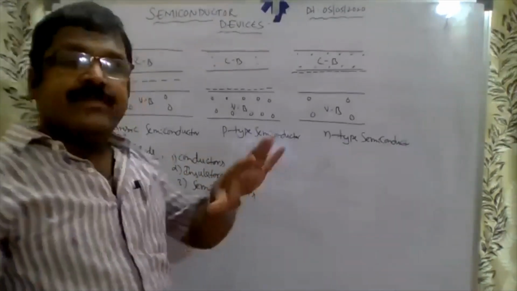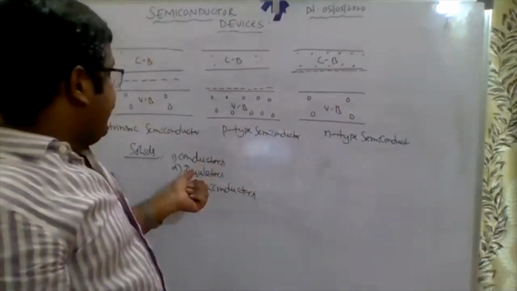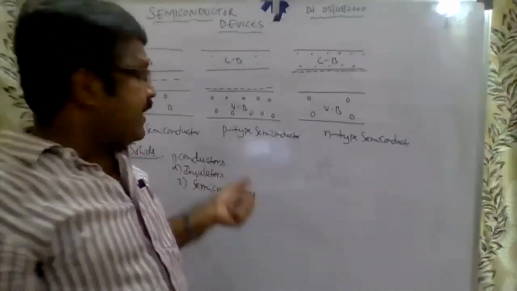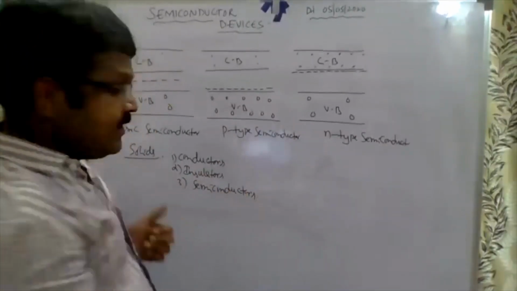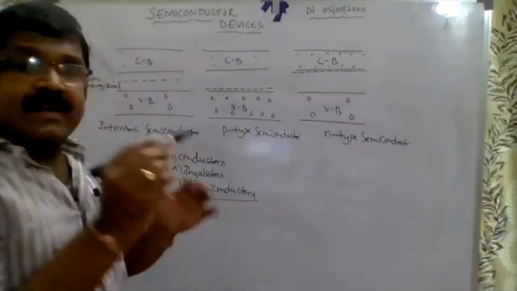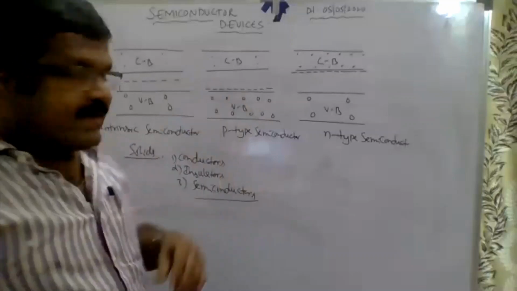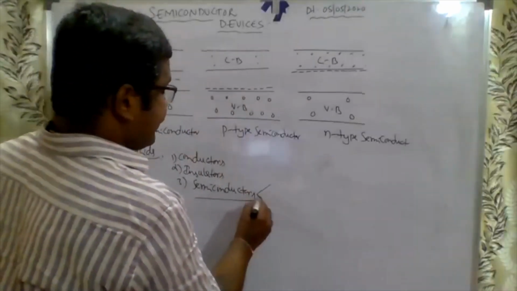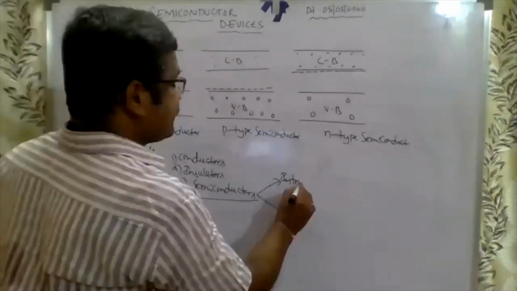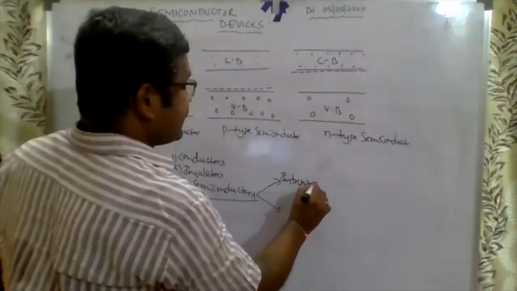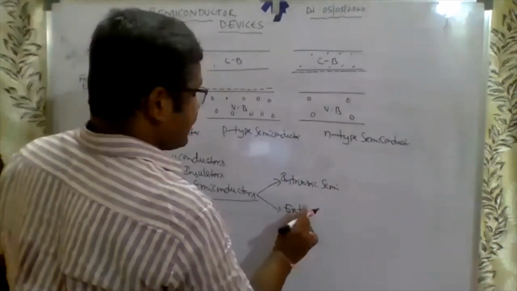What do you mean by conductors? Current easily flows through them. Insulators: current does not flow easily. Example for conductors: solid metals. Example for insulators: glass, rubber, wood. What are semiconductors? Their electrical properties lie between conductors and insulators. That's what is called semiconductors. Again, these are divided into intrinsic and extrinsic: intrinsic semiconductor and extrinsic semiconductor.